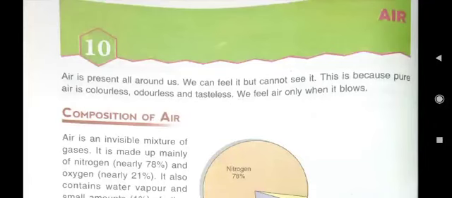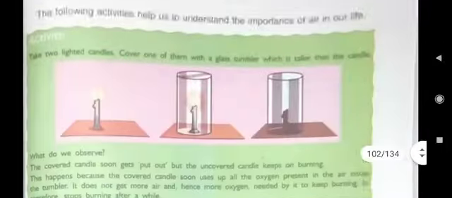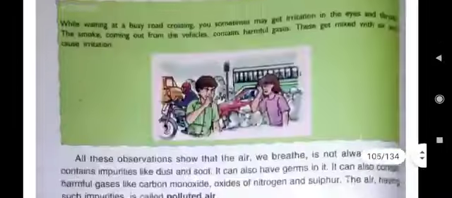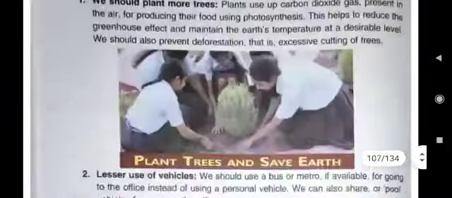Good morning, children. We were reading lesson number 10, that was air. Already in my previous class, I have told you the answers of A, B and C parts. So today it's time to read the answers of D part. And in D part questions, first question you see, here it is written,